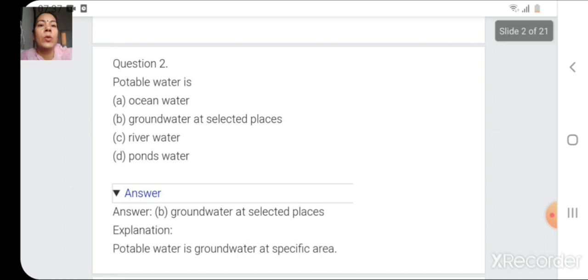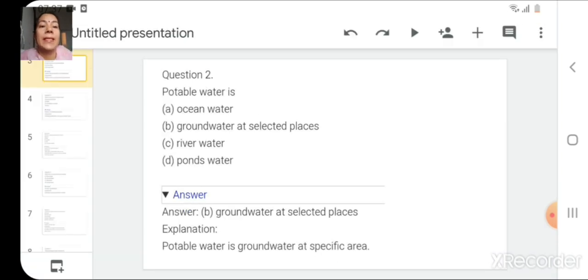Question number 2. Potable water is ocean water, groundwater at selected places, river water, or ponds water. So the answer to this question is groundwater at selected places, and the explanation or reason for this answer is potable water is an underground water at specific areas.